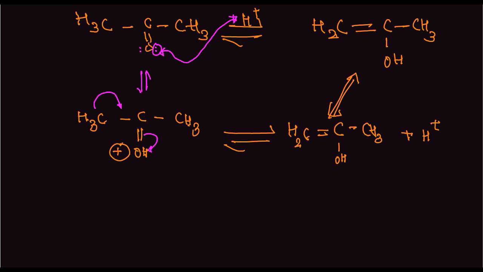So if a keto compound tautomerizes to form more than one type of enol, then the enol which will be a major product is the more stable one, that is, the one which has more alpha hydrogens. So that is a very easy concept to understand from the stability point of view. Next we move to ring expansion.